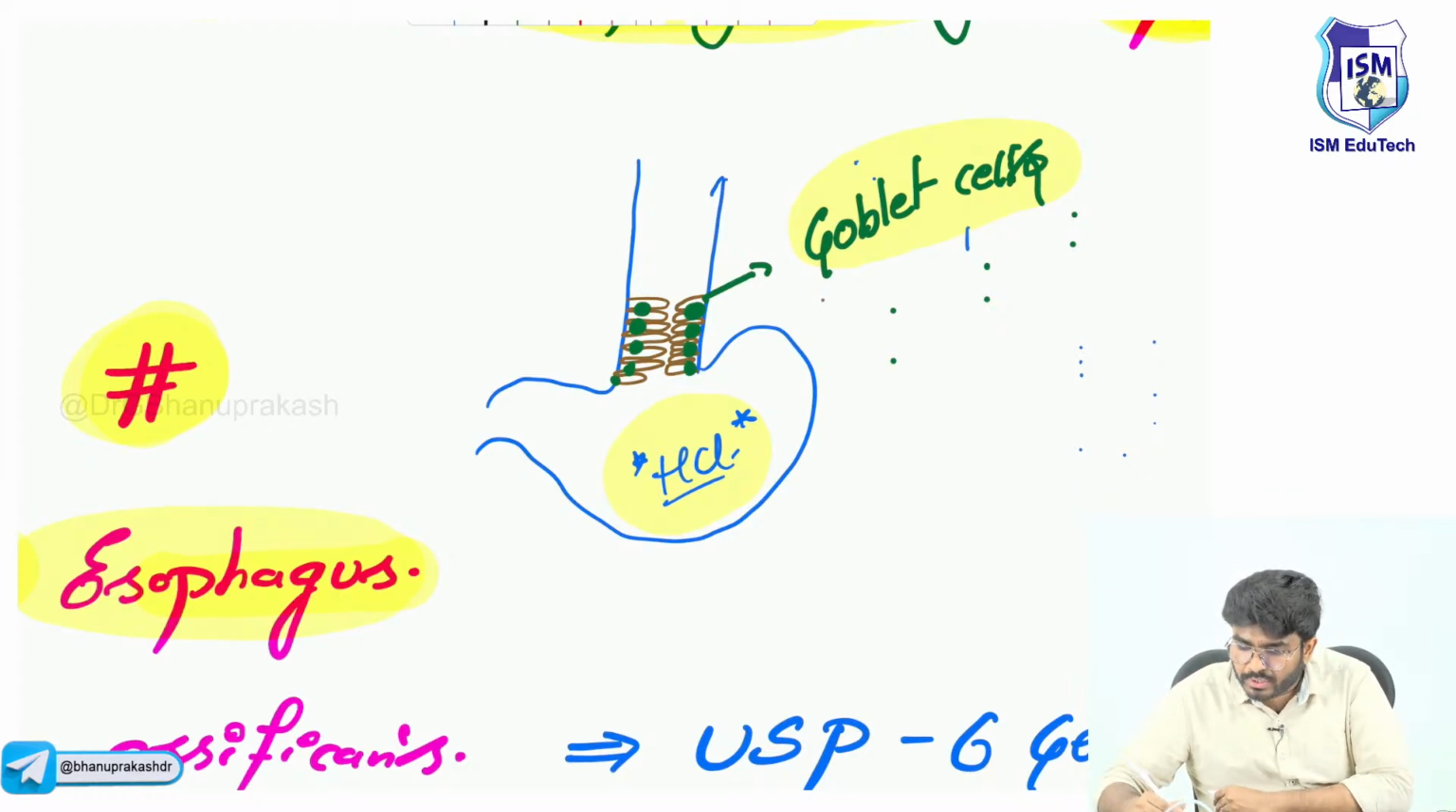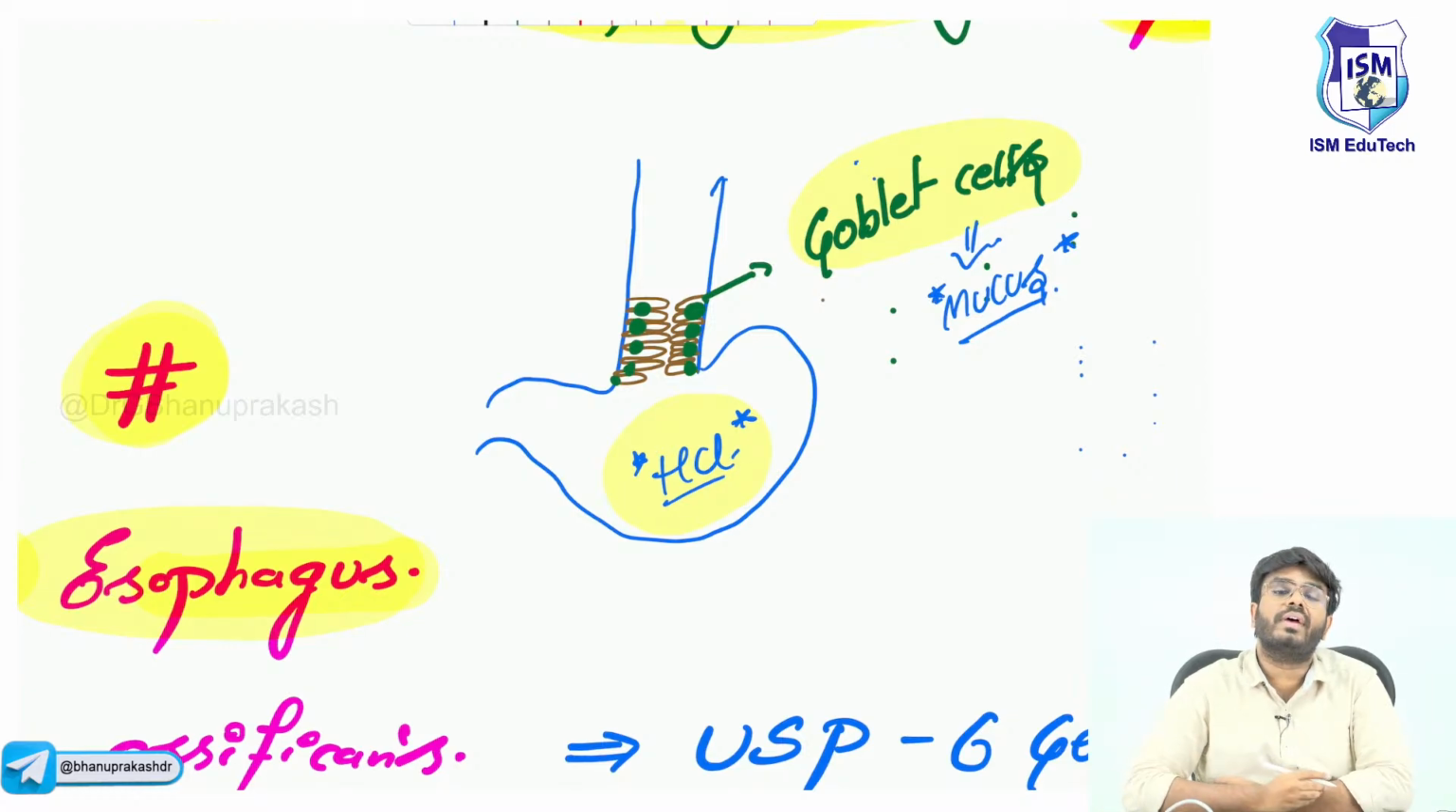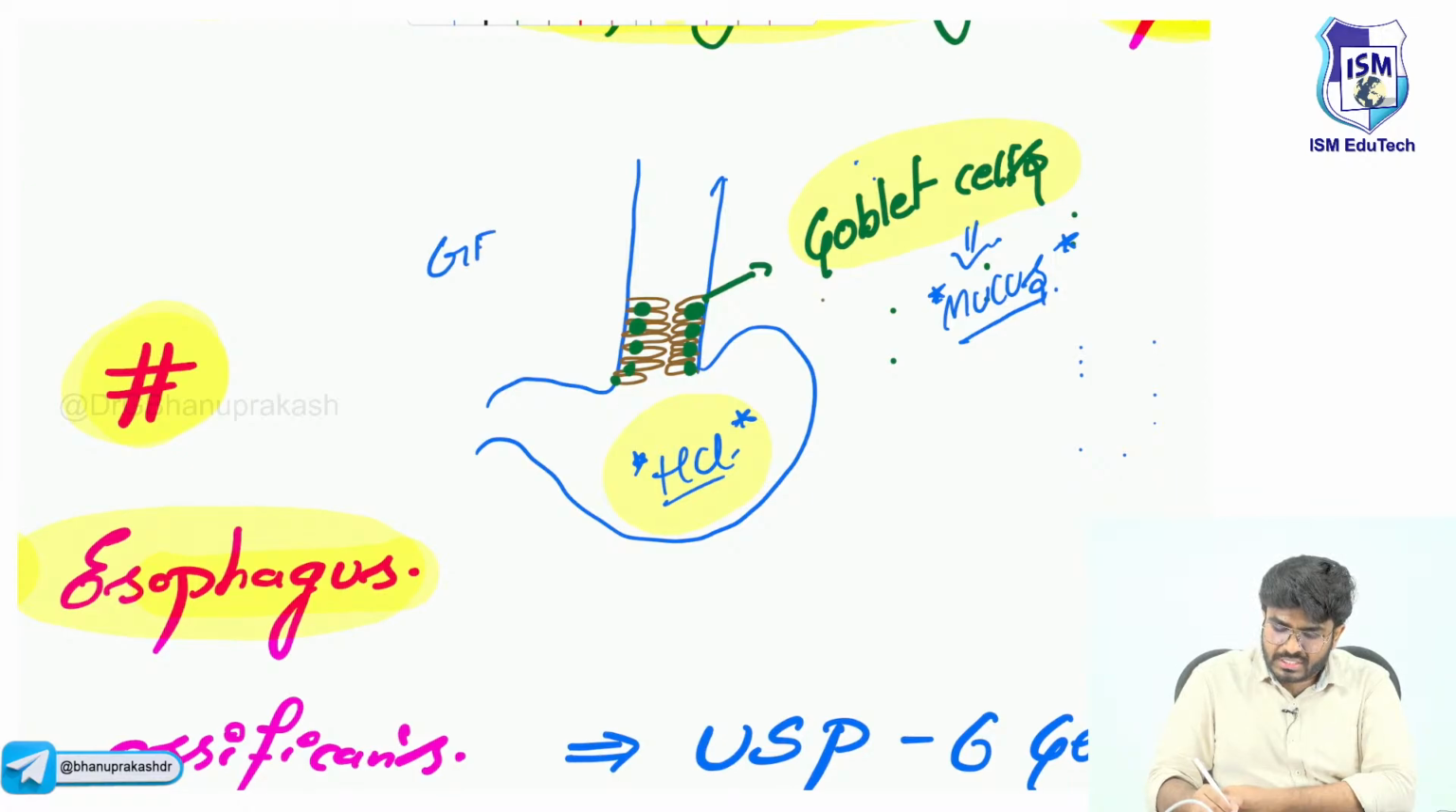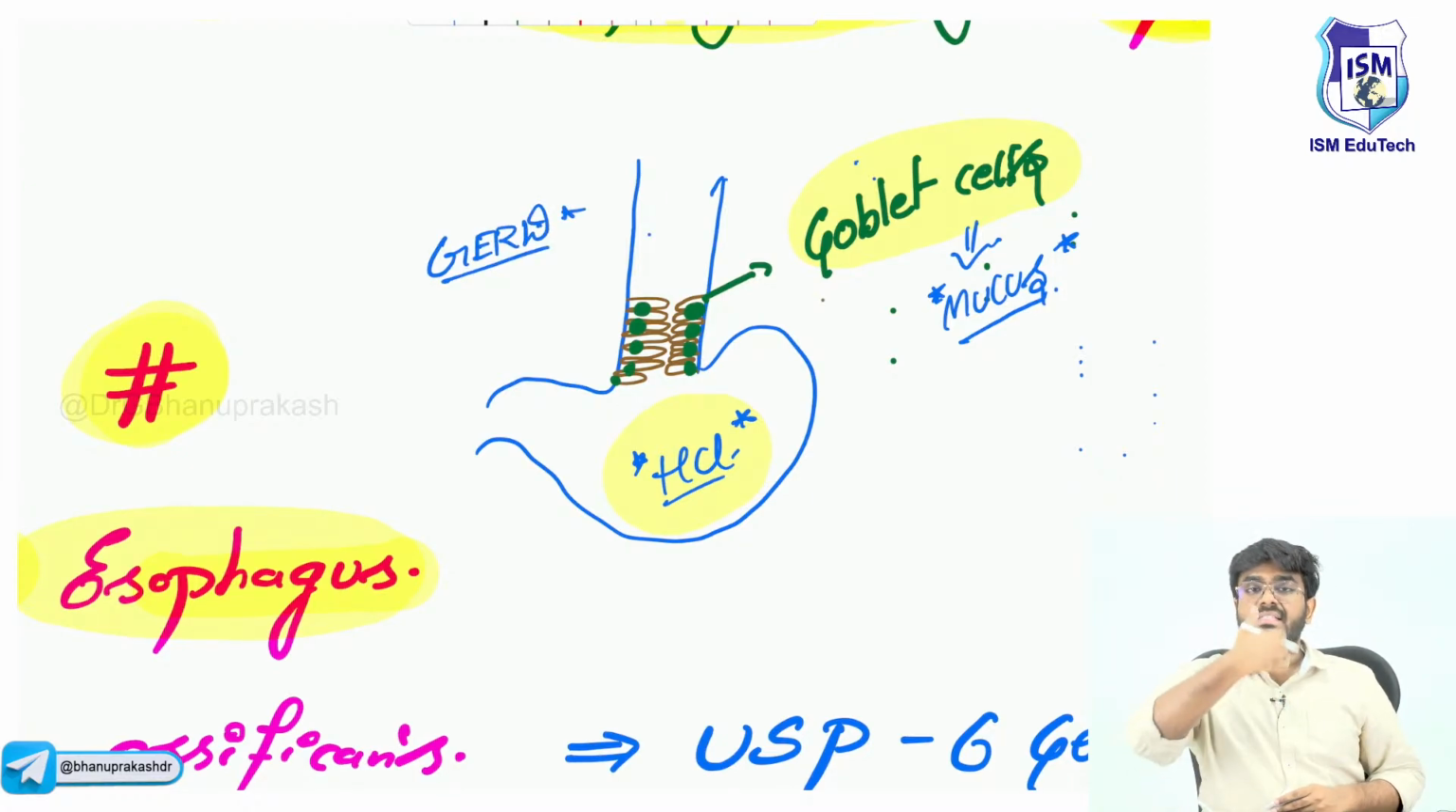The goblet cells are going to produce the mucus in the esophagus. Why mucus? Acid is regurgitating back. There is gastroesophageal reflux disease, GERD. So the patient is suffering with what? GERD, gastroesophageal reflux disease. The acid is getting refluxed back into the esophagus.